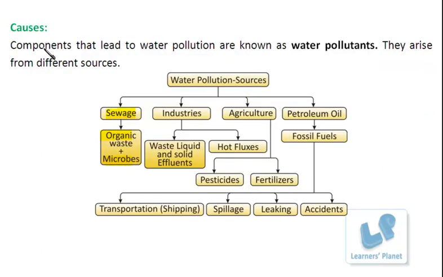The components that lead to water pollution are known as water pollutants, and these pollutants arise from different sources, which can be sewage, industries, agriculture or petroleum oil, right? Sewage is basically comprised of organic waste in which microbial growth is there, or it contains microbes also, right?